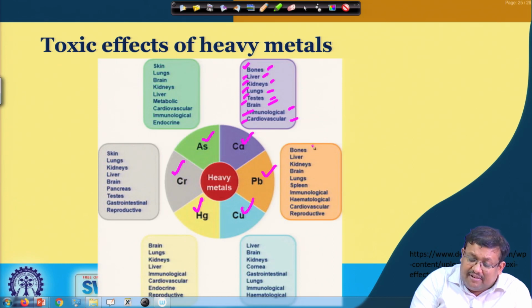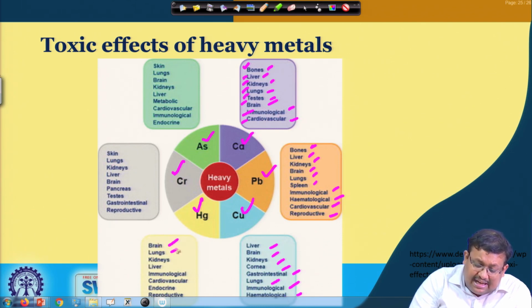In case of lead, it affects bones, liver, kidneys, brain, lungs, spleen, immunological process, hematological process, cardiovascular process, and reproductive process. Copper toxicity influences liver, brain, kidneys, cornea, gastrointestinal, and then lungs, immunological process, and hematological process. Mercury influences mainly brain, then lungs, kidneys, liver, immunological, cardiovascular, endocrine, and reproductive process.